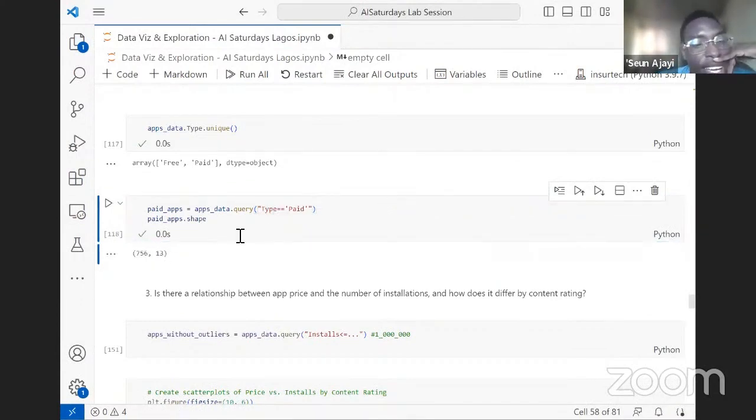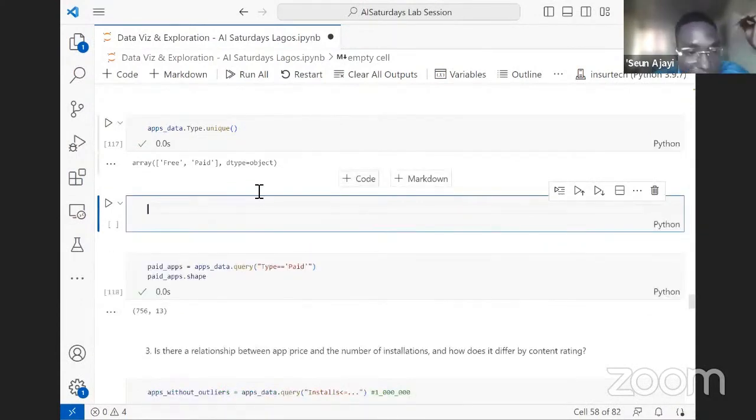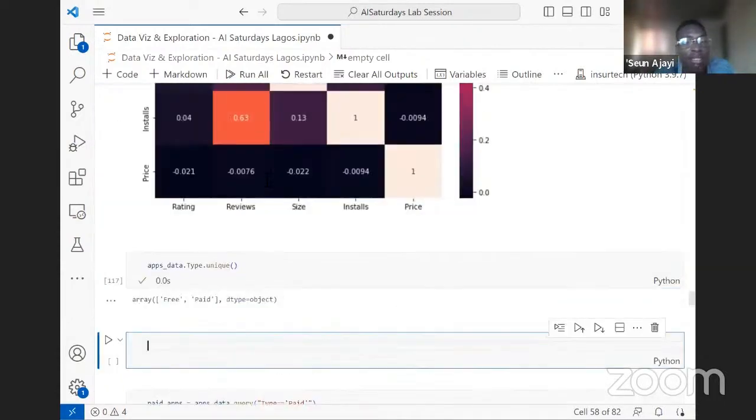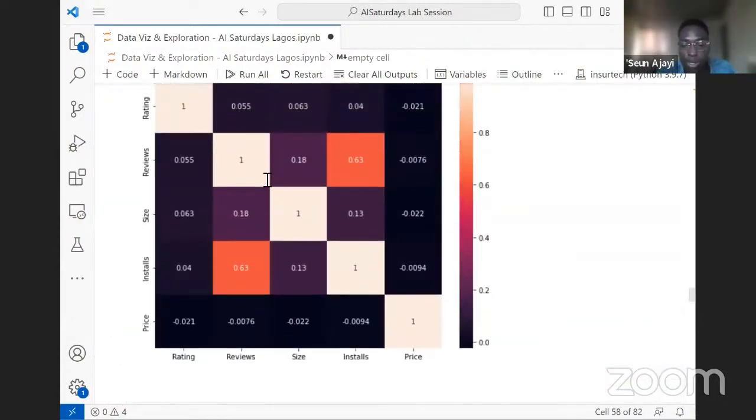So remember the shape of the data is about 9,000, almost 10,000 rows, and we have just 956 having been paid. So this creates an imbalance in the sense that we have free apps that is about 8,000 and we have just paid apps at about 700. So when we attempt checking for the correlation, this imbalance between the percentage of free and paid apps affects these correlations.